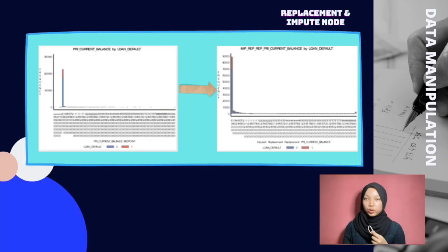Last one, we can see there are invalid values in primary current balance. To overcome this problem, we use the replacement node and also the impute node. Firstly, we use the replacement node to replace the invalid values, which are under range 0, with missing values. Then, we use the impute node to impute the median into the missing values. After the modification, we can see there are no more invalid values in the datasets for this variable.